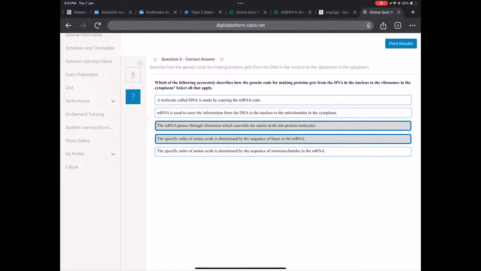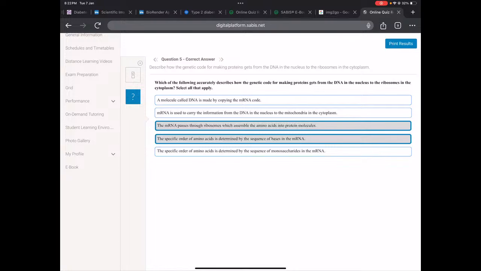Where did we say protein synthesis occurs? In the ribosomes. So if it was to the ribosomes in the cytoplasm, it would be correct. So the third one, the mRNA passes through the ribosomes which assemble the amino acids into protein molecules. That is correct. And remember we said the function of the tRNA is what? Function of tRNA is to bring these amino acids. Instead of copying, we say translating.